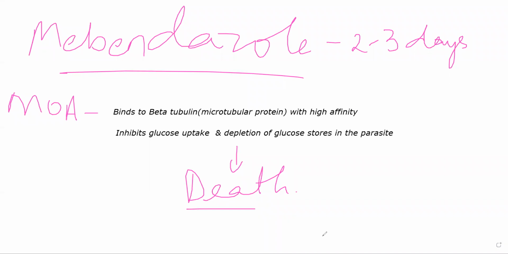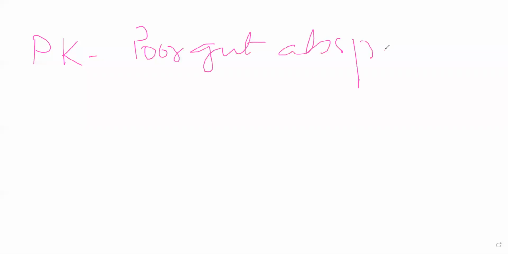Okay. Now coming to the PK of the drug, one big problem with mebendazole is that its gut absorption is very poor, and you cannot really give this drug IV or IM. Mostly it is only used orally, because the agent itself is present in your intestine.